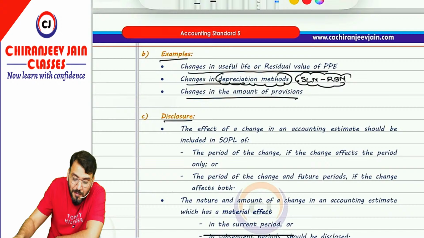Disclosure is very simple. The effect of changes in accounting estimates should be included in the SOPL of the period of change, means in the year in which changes are made.